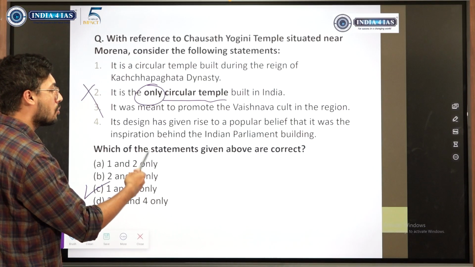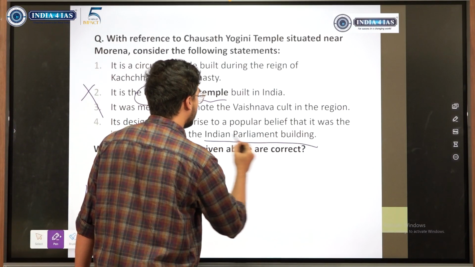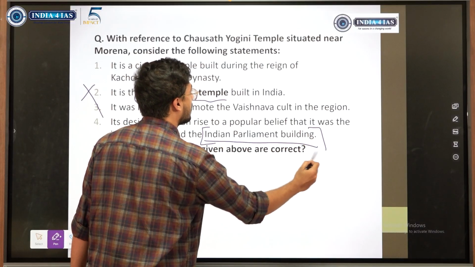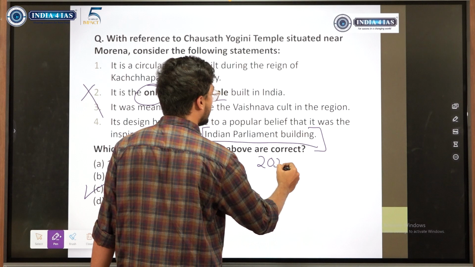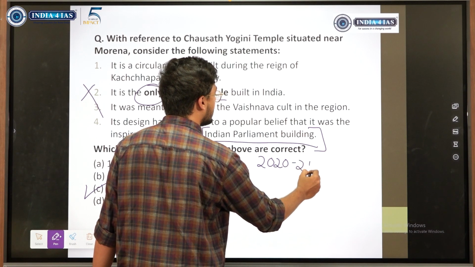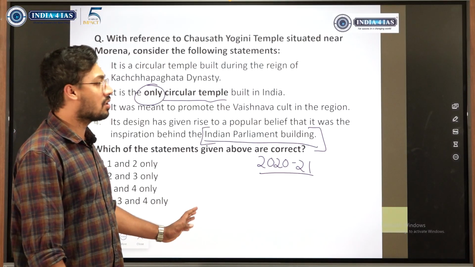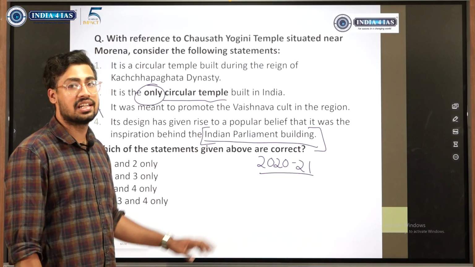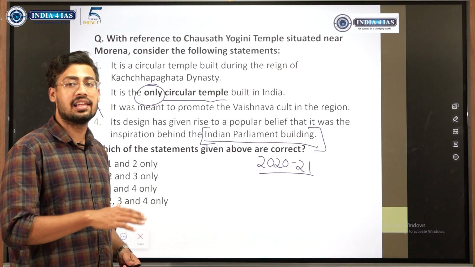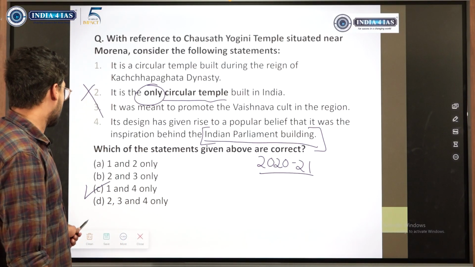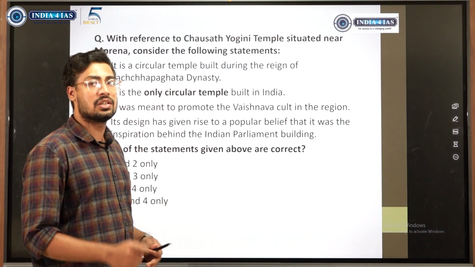The design has given rise to the popular belief that it is the inspiration behind the Indian parliamentary building. The Indian parliamentary building was in the news in 2020, 21, 22. So this has been picked directly from current affairs. This is how current affairs relevance comes into art and culture, because static questions on art and culture were asked time and again earlier, and now they are not asking. Now there's no point in going deep into Chausath Yogini temple because it was a one-time offer.